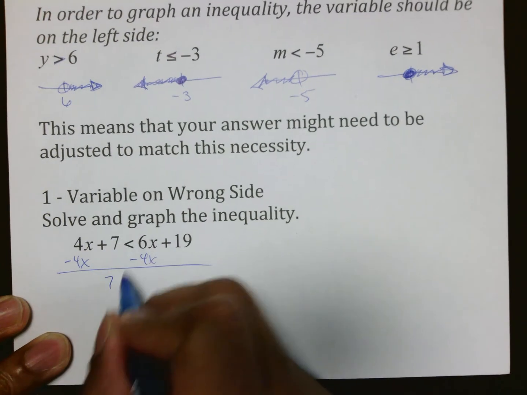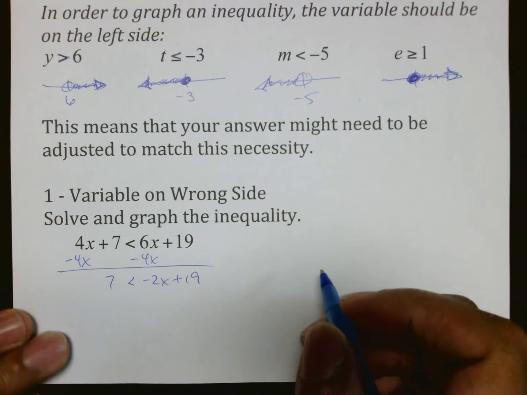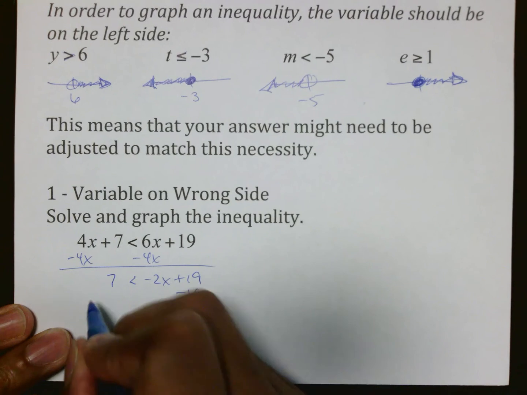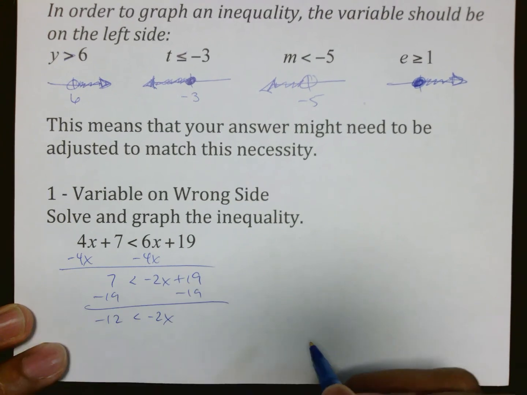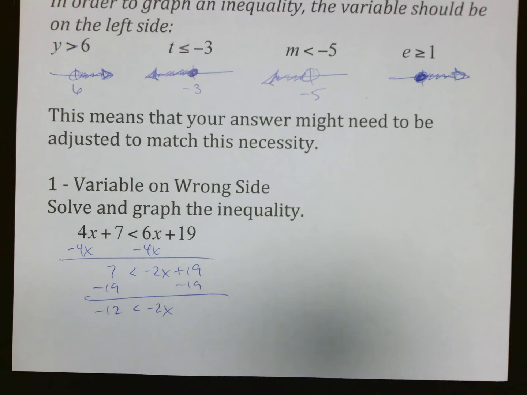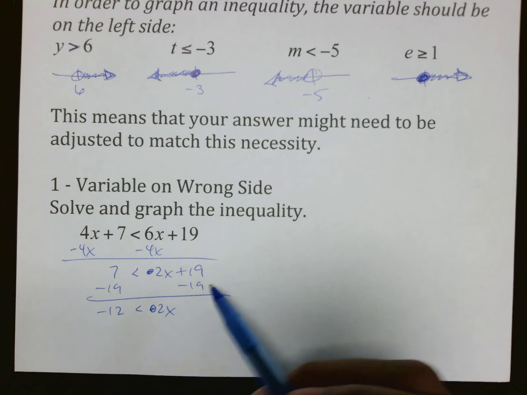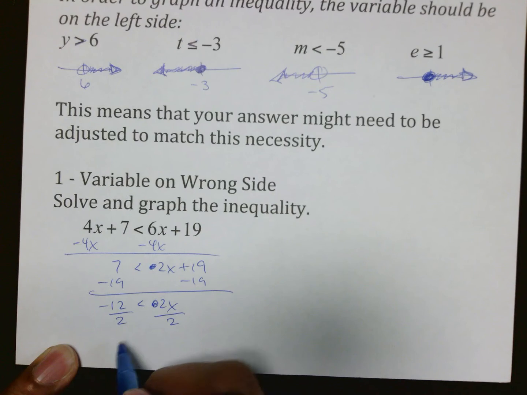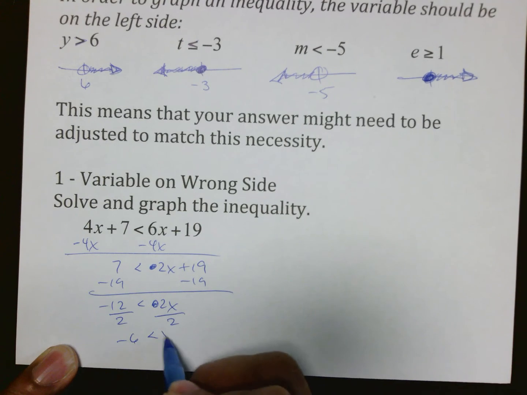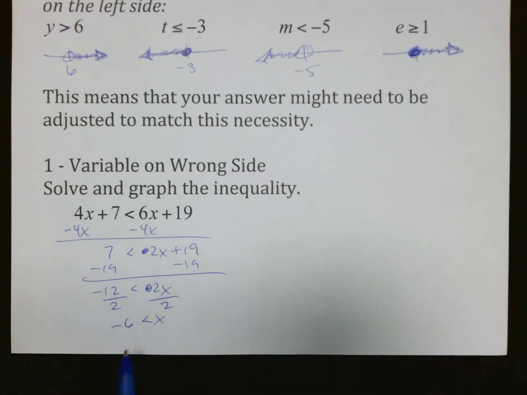So you take your 7, copy the sign down, 2x plus 19. You then subtract 19, getting negative 12 less than 2x. Sorry, I'm slow sometimes. Either way, 2x plus 19, subtract your 19, 2x comes down, divide by 2. You get negative 6 is less than x. The reason this is not good for us is because I really can't graph this, and this is not where you want to end it.